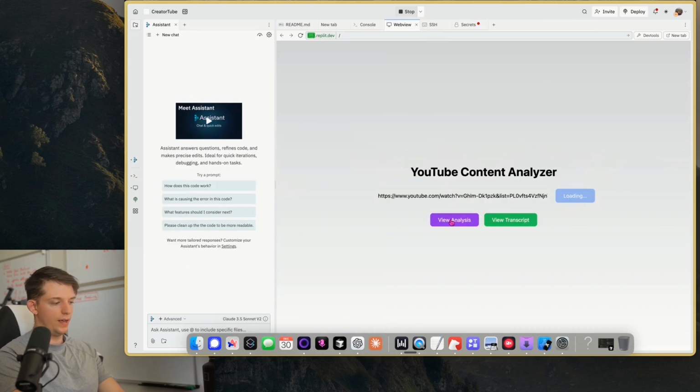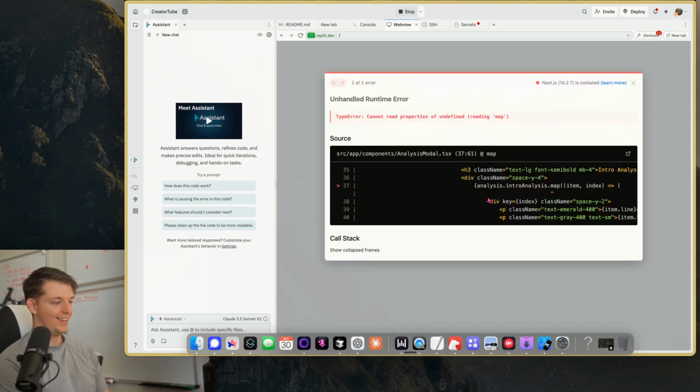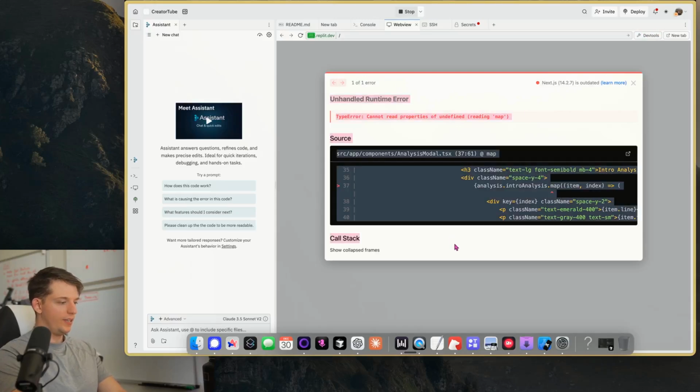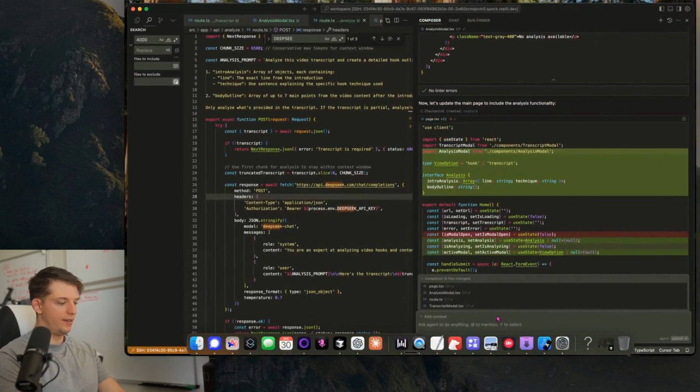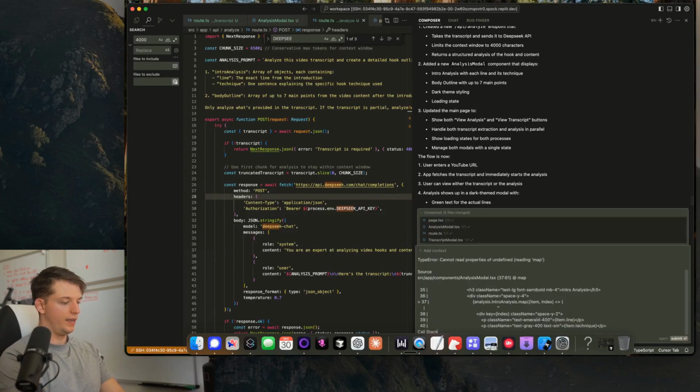Wow, wait, okay, no way it just worked. Okay, it's loading. The hook analysis is loading. No way this is just going to work right away. Yeah, okay, we got some errors. That's okay. That's totally fine. We're just going to copy this error and say, we got errors, and we'll paste it in like that.